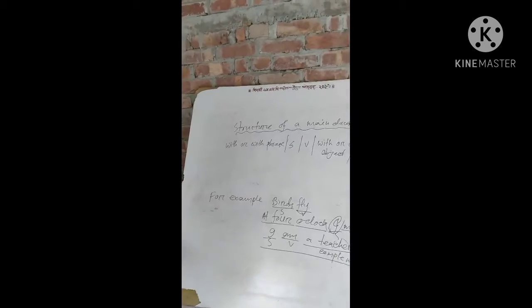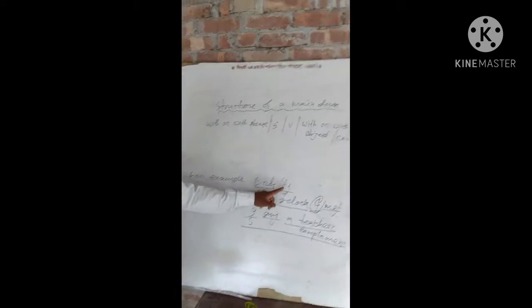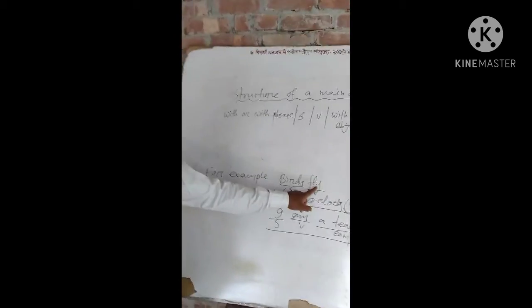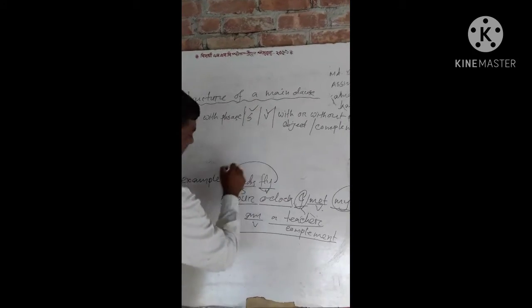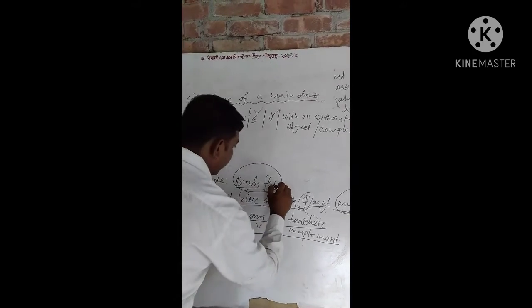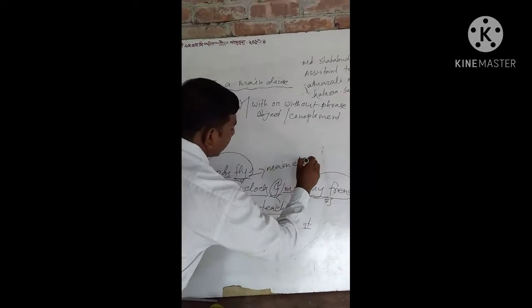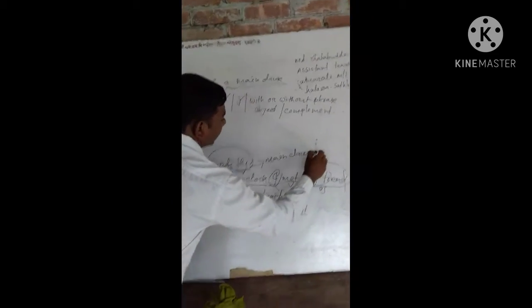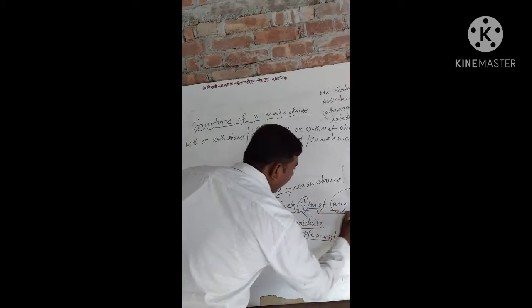Here I write down three examples. Birds fly. Birds is a subject, fly is a verb. So it is a main clause. At 4 o'clock, I met my friend.